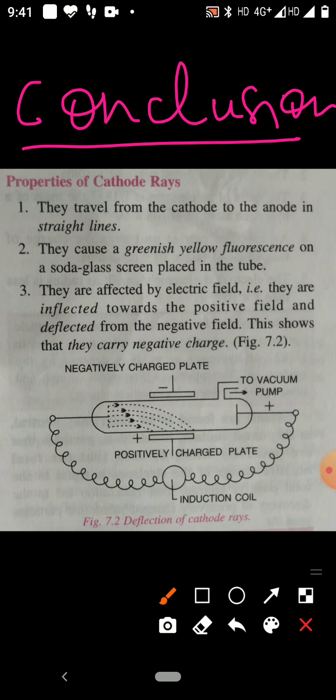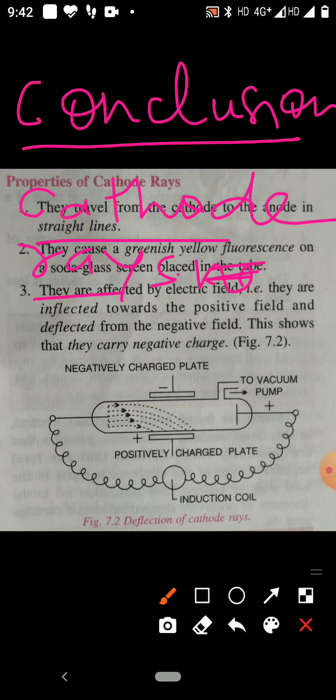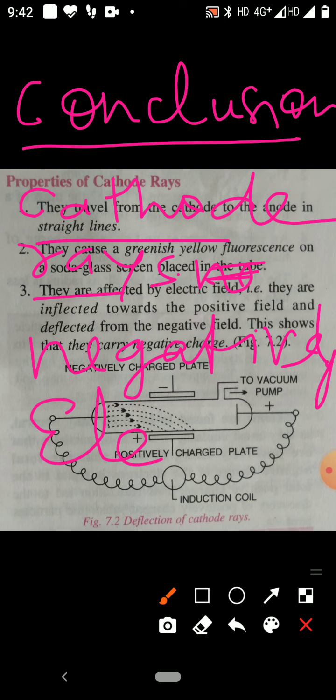First point is cathode rays consist of negatively charged particles, and these negatively charged particles are called electrons.